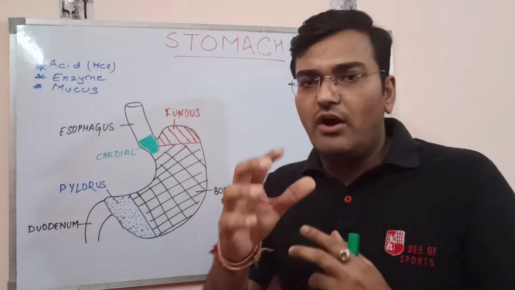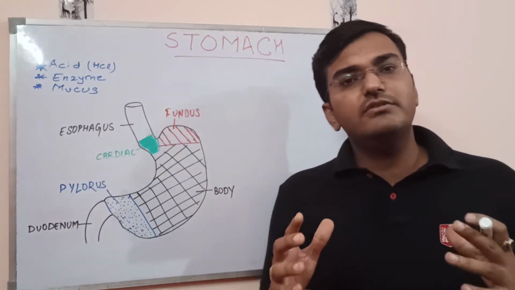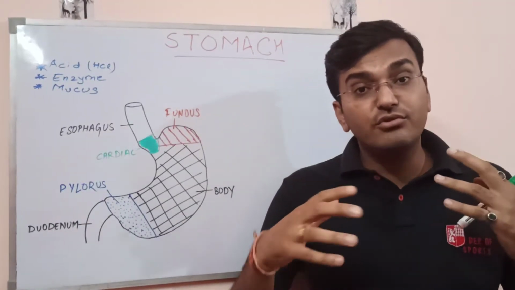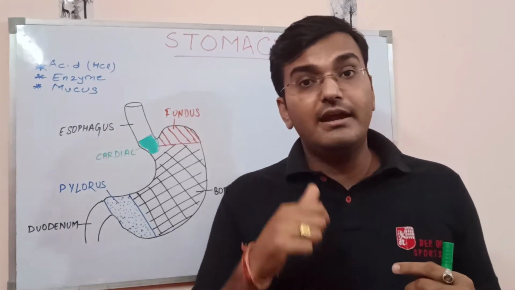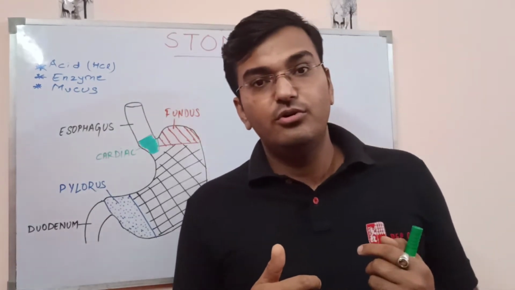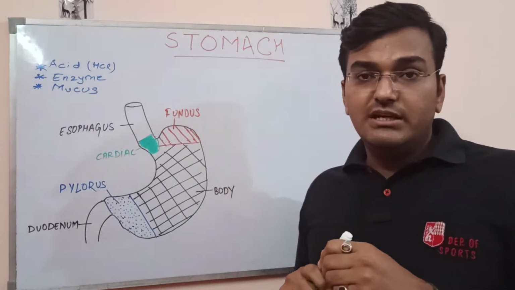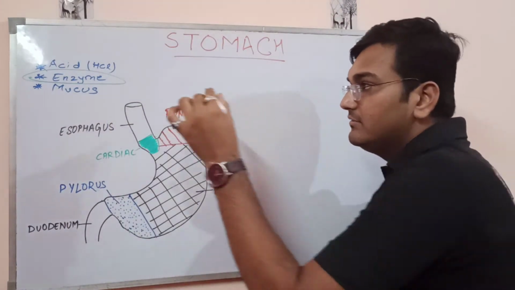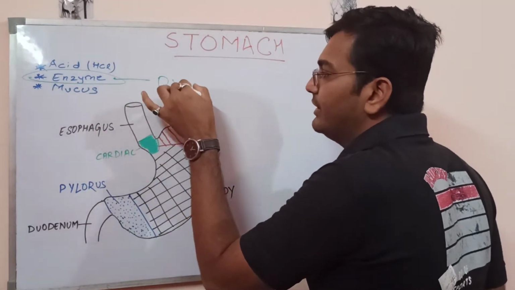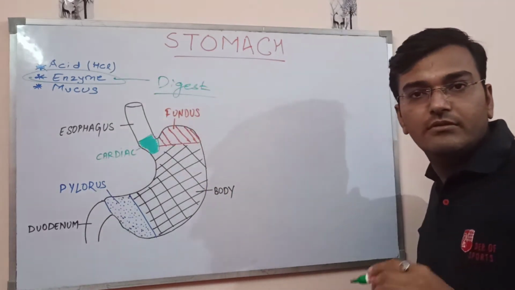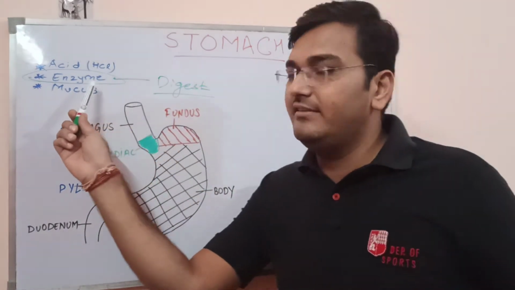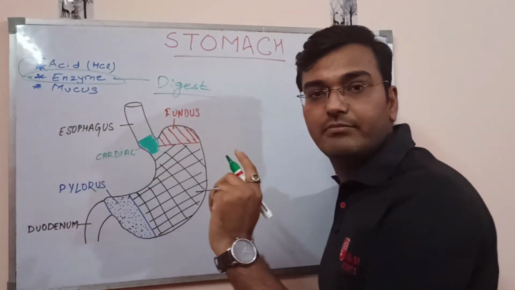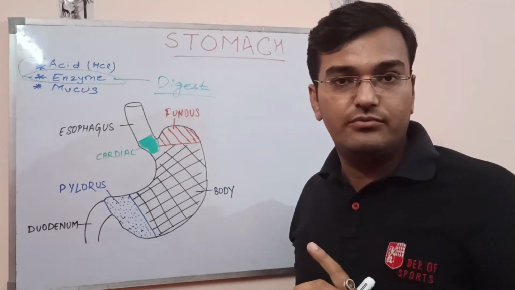So, in brief, what would be the function of a stomach? The function of the stomach would be to store the food for 4 to 5 hours, and in this storing process, let it get digested. True? So, the major thing would be the presence of a few enzymes. Enzymes that would digest the food material. Now, the functioning of these enzymes requires an acidic medium. That is why acid is produced.